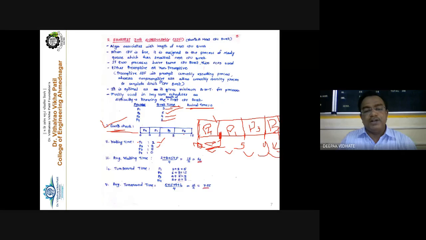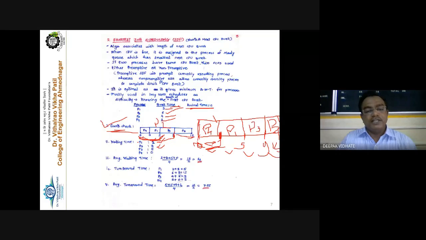Why 9? Because P2 is taken from here, and it will be executed during this slot, 9 to 15. So for 0 to 9 milliseconds, P2 has to wait. P2 is waiting to get the CPU, because here it gets the CPU for the execution. Right? Then for P3, the waiting time is equal to 5 milliseconds.